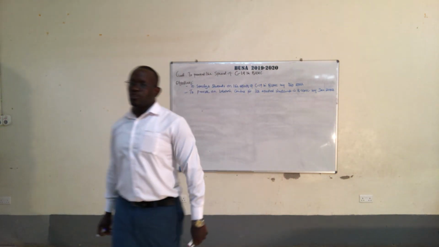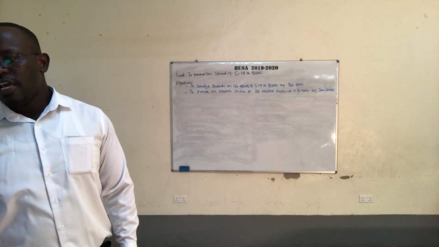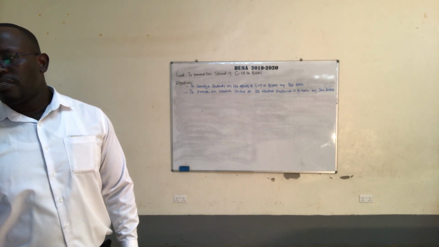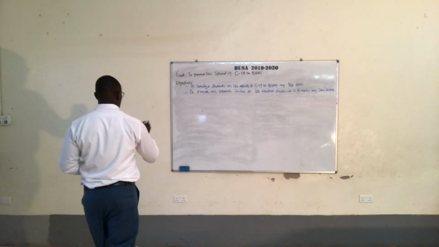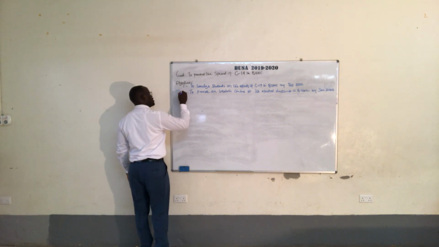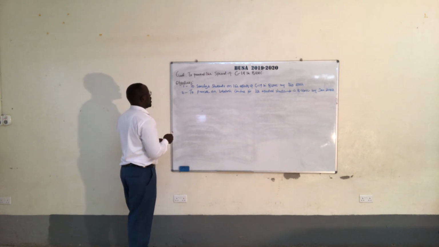Now, let's look at those 2 objectives and try to develop some activities. I'll only do one objective, so let's have the activities for objective 1.